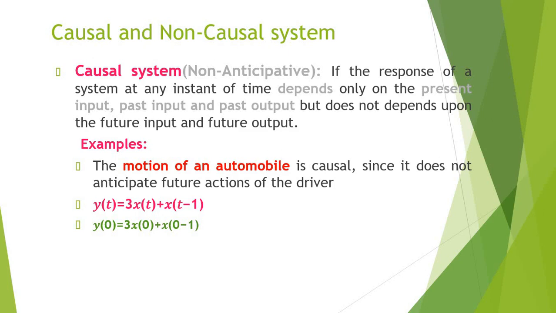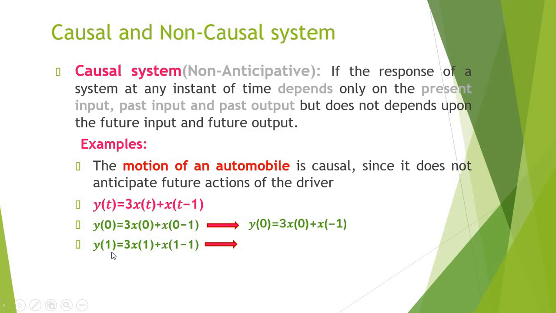First we find y of 0, that is, at time t equal to 0. The answer is 3 into x of 0 plus x of minus 1. This means at time instant t equal to 0, the output y of 0 depends upon the present input x of 0 plus the past input x of minus 1. Hence, the given system can be said to be a causal system. Let us take some more examples to confirm our statement.